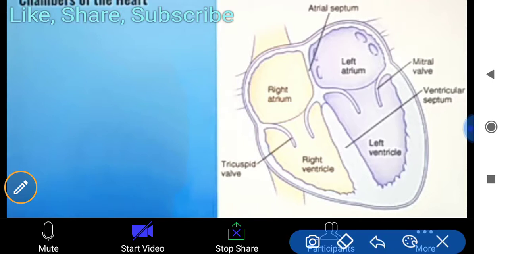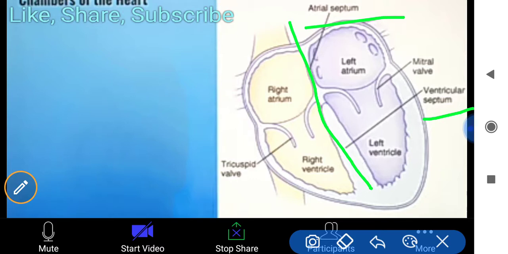There is also a ventricular septum. As you know, it is a septum, so it prevents mixing. Whenever blood comes through the right atrium or the right ventricle, it does not mix with the other side. There are two types of septum found: the atrial septum, which is for the atria, and the ventricular septum. Singular is septum, plural is septa.